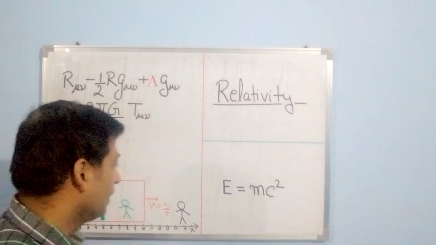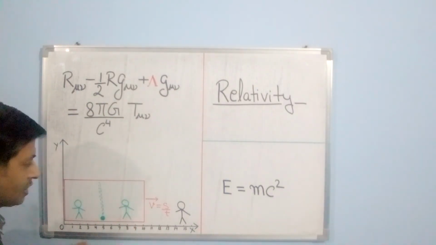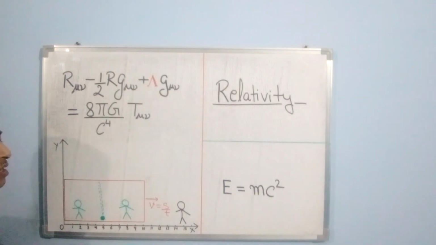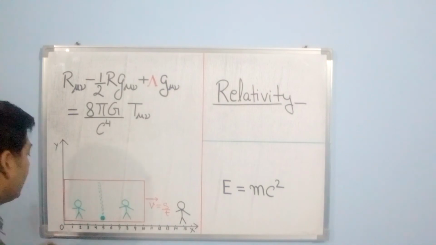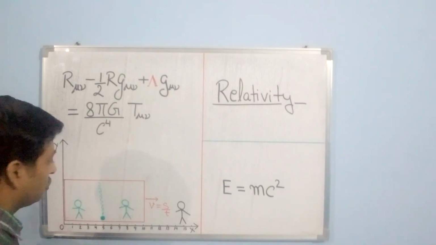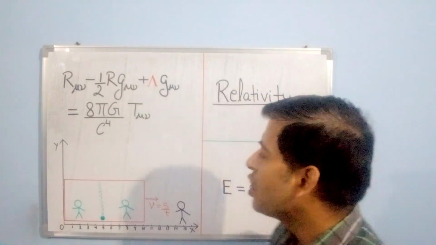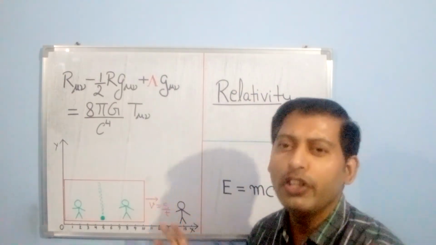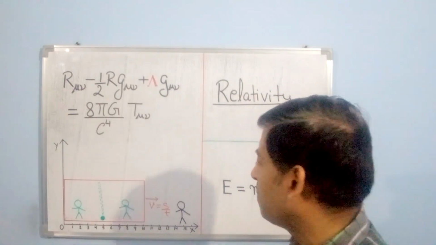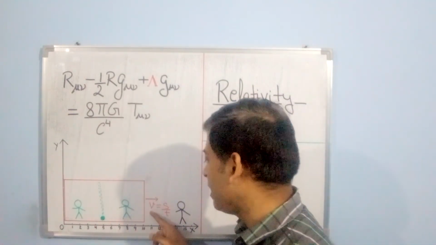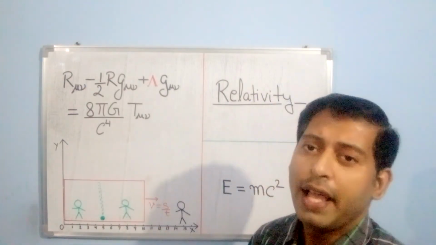The first thing is, let's say this is a graphical representation. This is the x-axis, this is the y-axis. I hope you all know these basic concepts, right? And then there is a red box you can see here. This red box is representing a train moving at some uniform speed. Now I hope you all know the uniform speed concept, and mathematically we can write it as v equal to s by t.